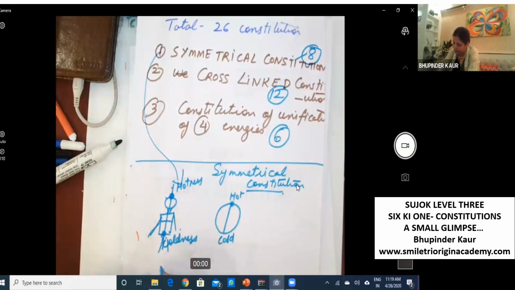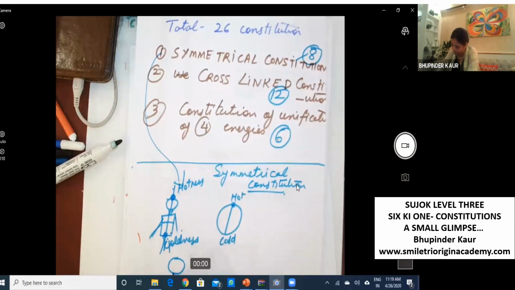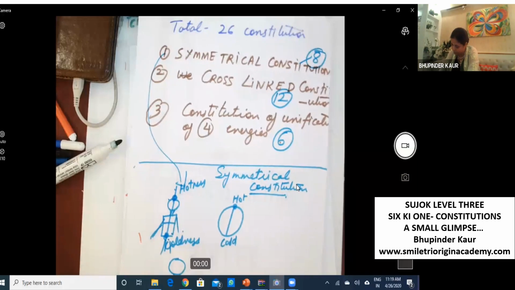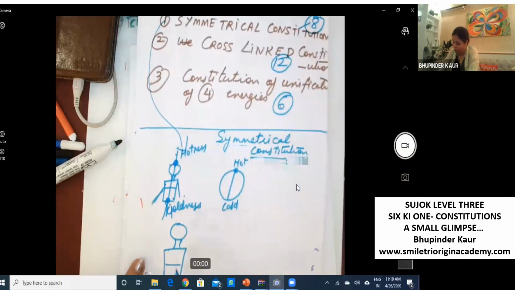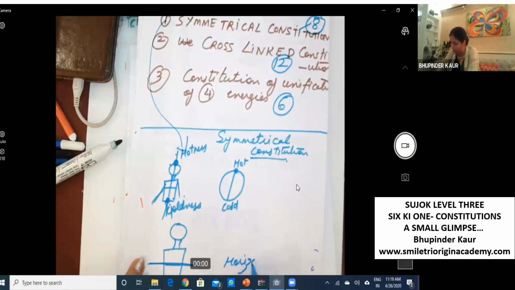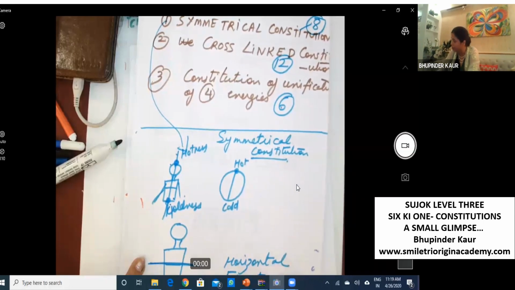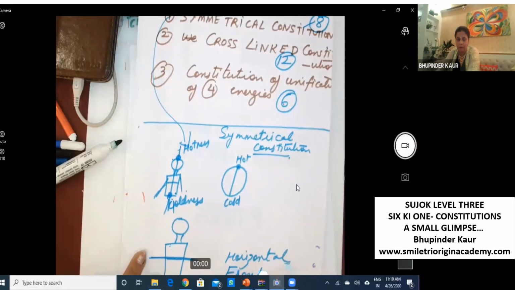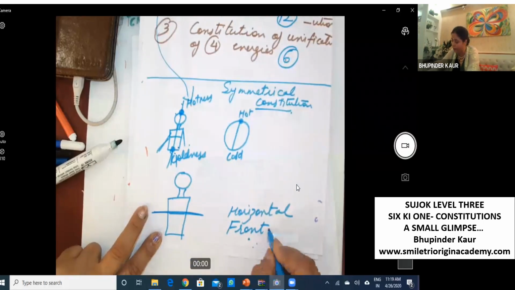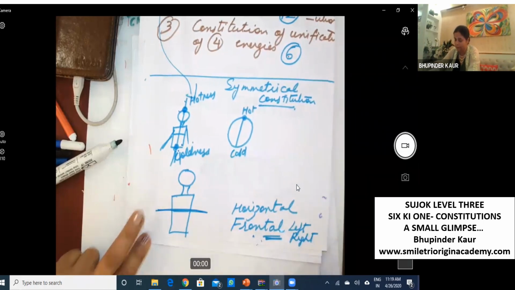And second is, you say horizontal, or you can say frontal. As I told you, this is not front, this is frontal, meaning holding left and right.